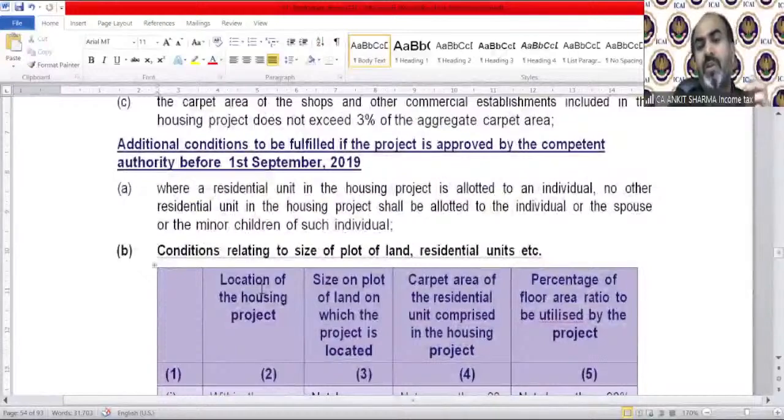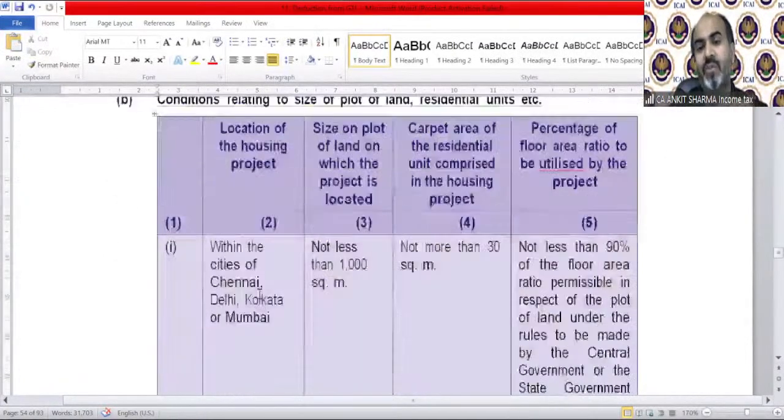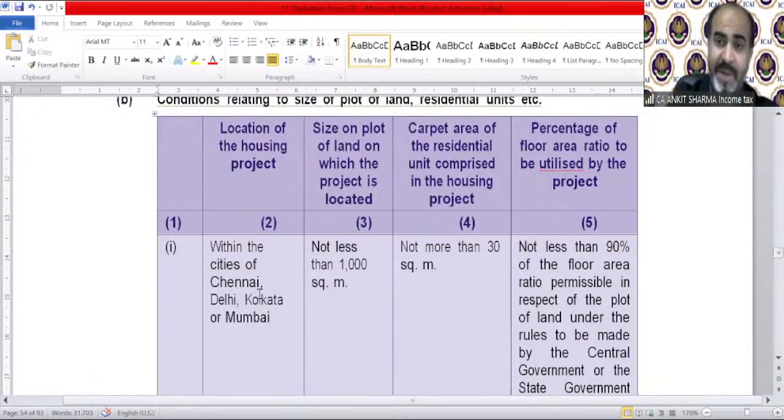Additional condition about the size, etc. So additional conditions are to be fulfilled if the project is approved by the authority before 1st September 2019. So we have certain kinds of conditions, like the size of the plot should not be less than 1000 square meter. Not more than 30 square meters should be the residential house carpet area. Percentage of floor area should not be less than 90%. These are for the metro cities like Delhi, Chennai, Calcutta and Mumbai.